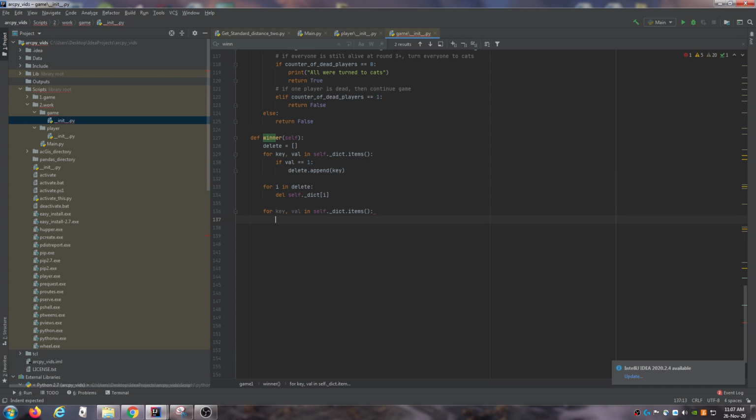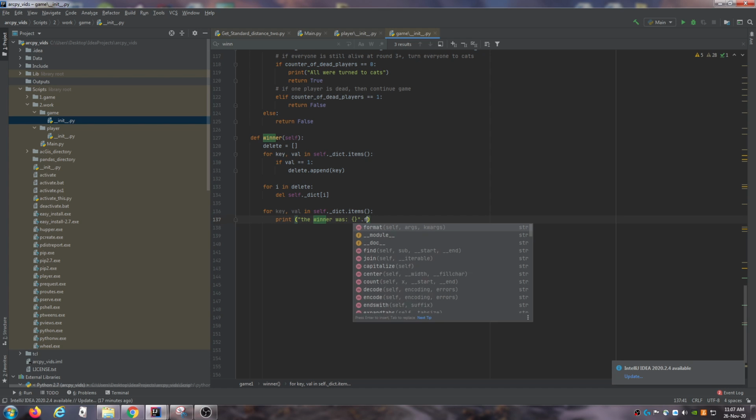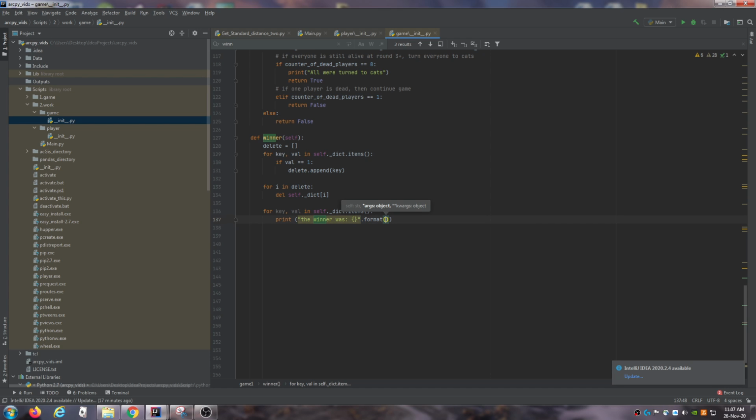And we're just going to say print the winner was, dot format, val dot get name, whoever that is. So I think that is everything.